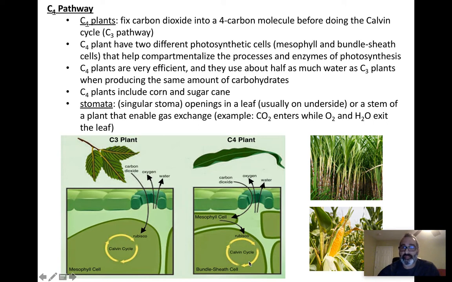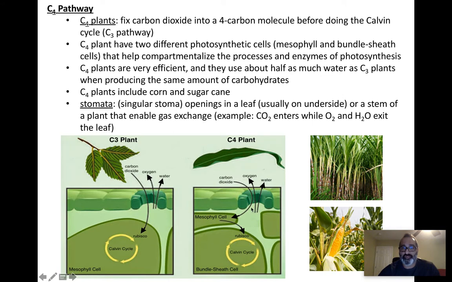So what is fancy and important about these plants? They are very efficient. They need about half as much water as a C3 plant when producing the same amount of carbohydrates. They can store carbon dioxide and then release it into the Calvin cycle when it is needed later. And this is happening in the warmest part of the day when the stomata partially close. Okay, that's what's happening to C4 plants.